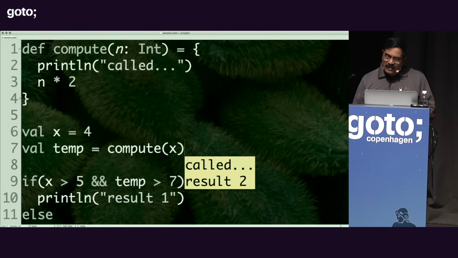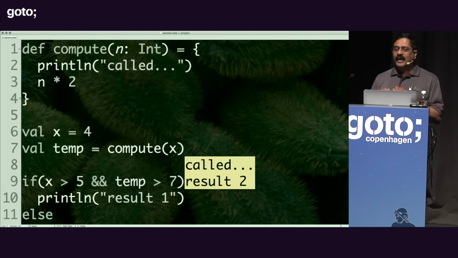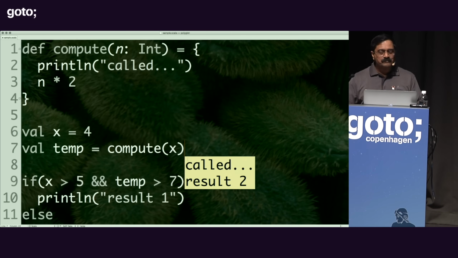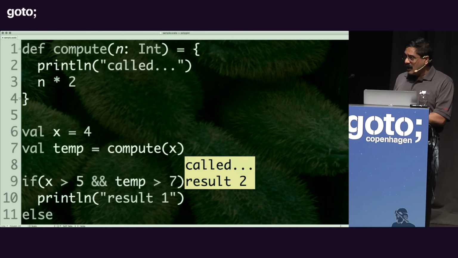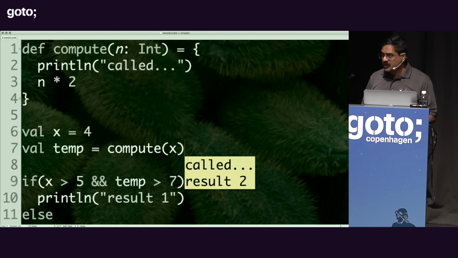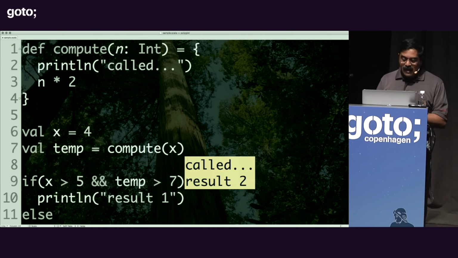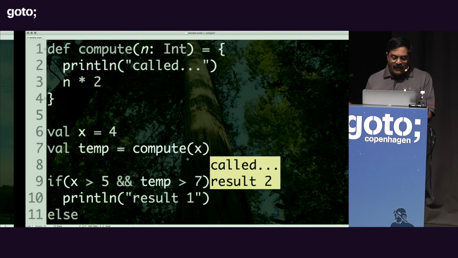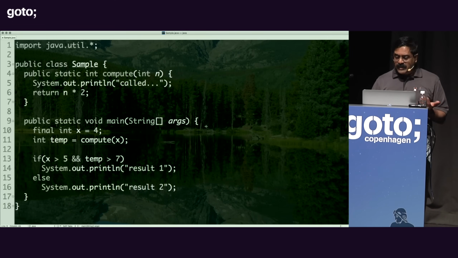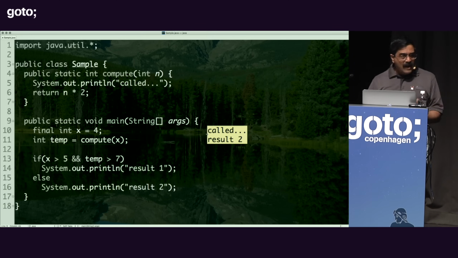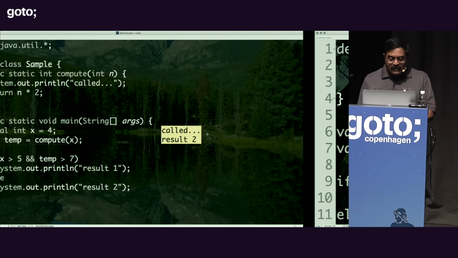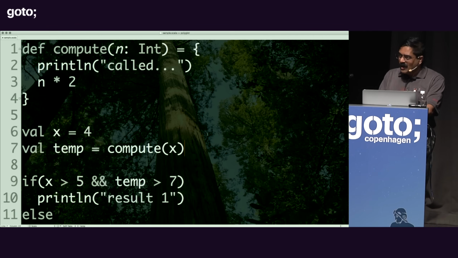Well, the short answer to that question is language specification. You can never argue with language specifications. The language specification says, even in the event of a side effect, if you are in a short circuit situation, we have the right not to call the function. On the other hand, in a regular conditional statement, the language says, oh my gosh, what if really we are going to have a side effect? I better call it. So as a result, as you can see in the case of Scala and in the case of Java, it ended up calling the function. But I know you all said it shouldn't be called.